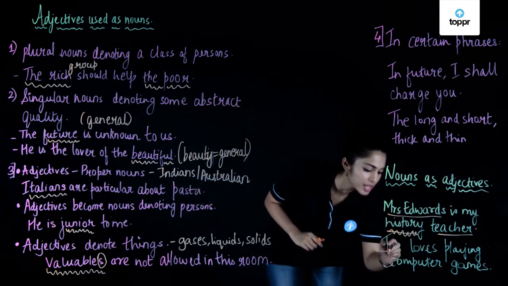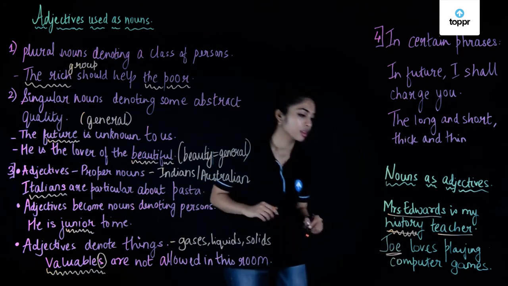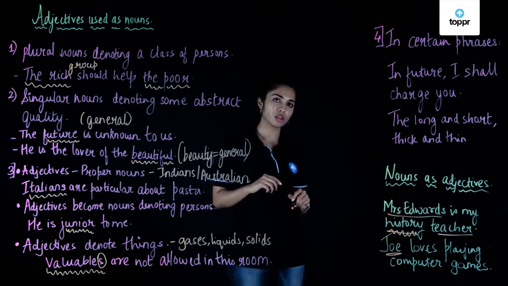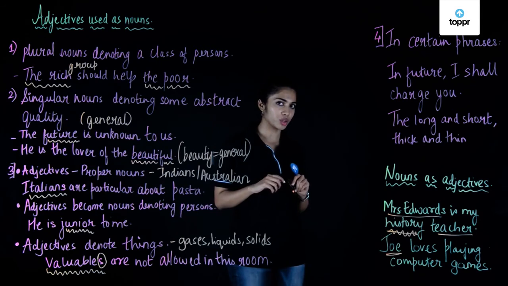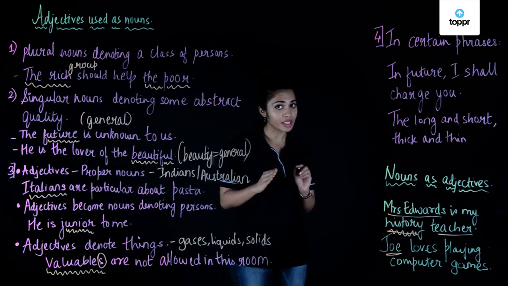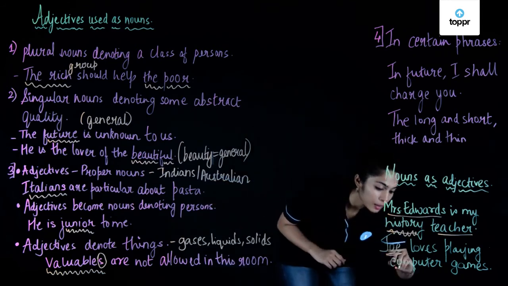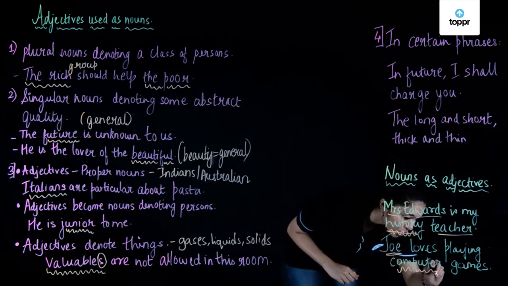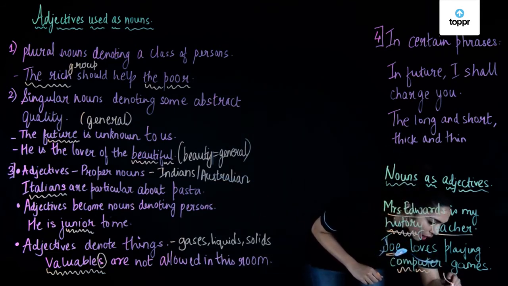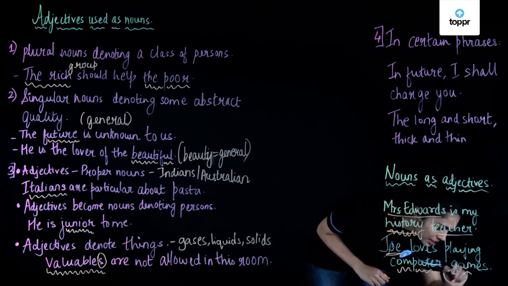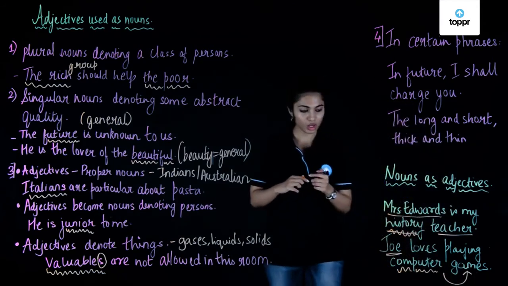The proper noun is Joe in this sentence. Then we have two more nouns, computer and games. Which one do you think is the adjective here? Yes, you are right. It is computer because it is modifying the noun games in this particular sentence.